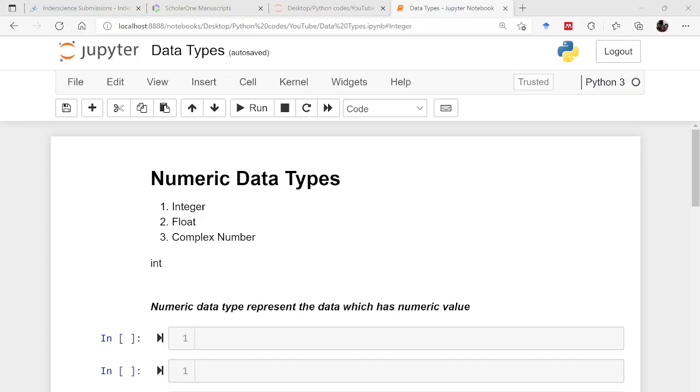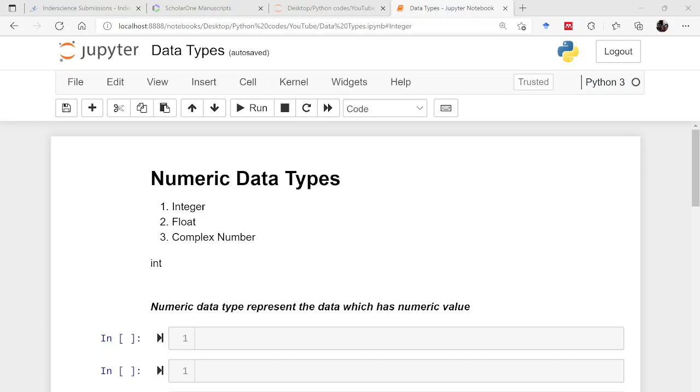So now I will be telling you what data types are. Data types are basically the categorization of data items. It represents what kind of data it is, so that we can understand in advance the type of operation which we can perform on that value or data type.